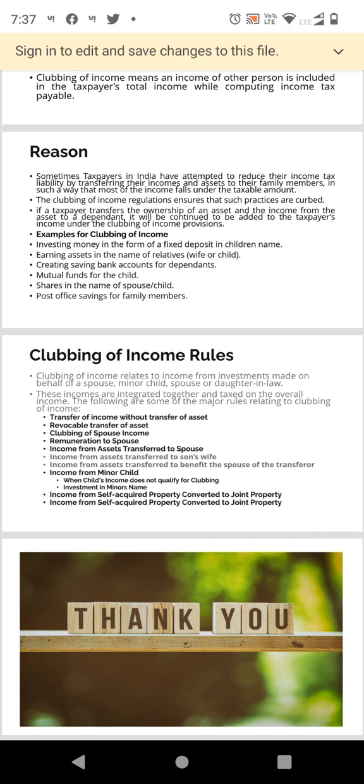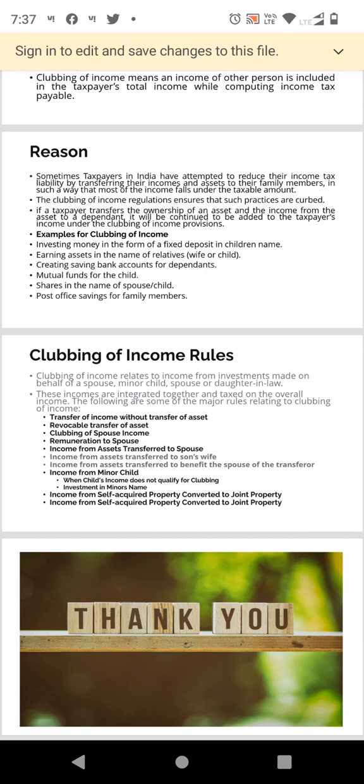The following explanation illustrates the concept of income transfer. Now, if a person owns 10,000, 50% debentures of ABC Limited, at rupees 500 each, he is transferring the interest income to his family member, spouse, without transferring the ownership of debentures. In such a case, whatever interest they are going to receive will be taxed in the hands of Mr. A.